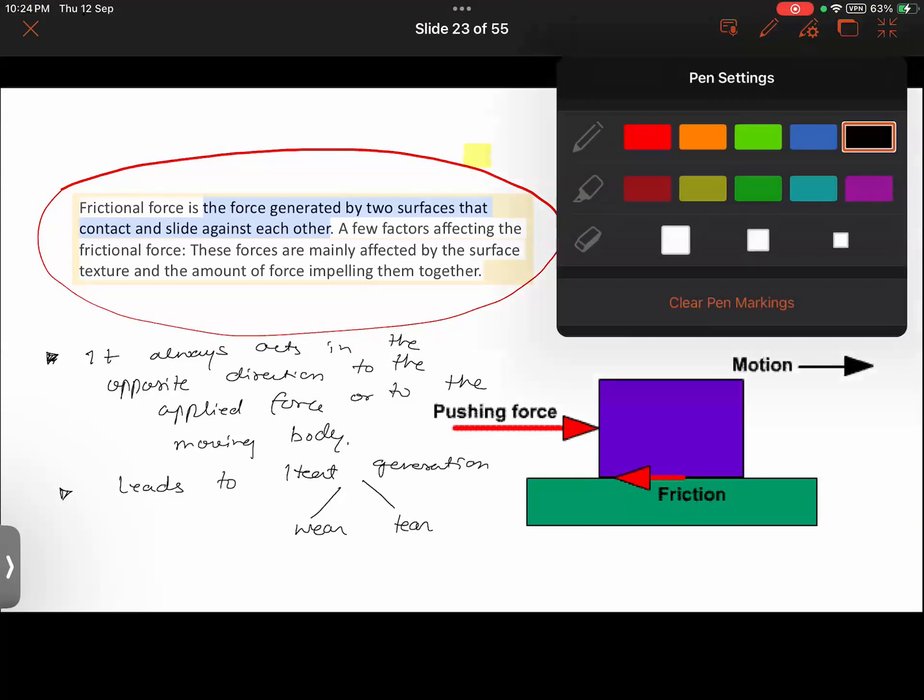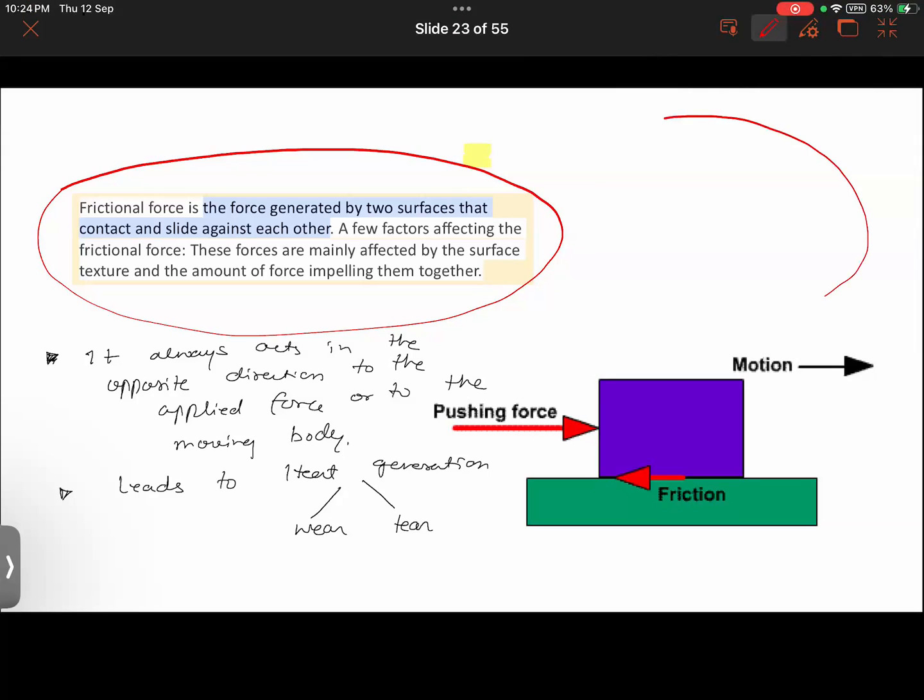Furthermore, the factors upon which the force of friction will depend, meaning the factors that determine the magnitude of force, like how much frictional force will come into action. Can you guys think of it?